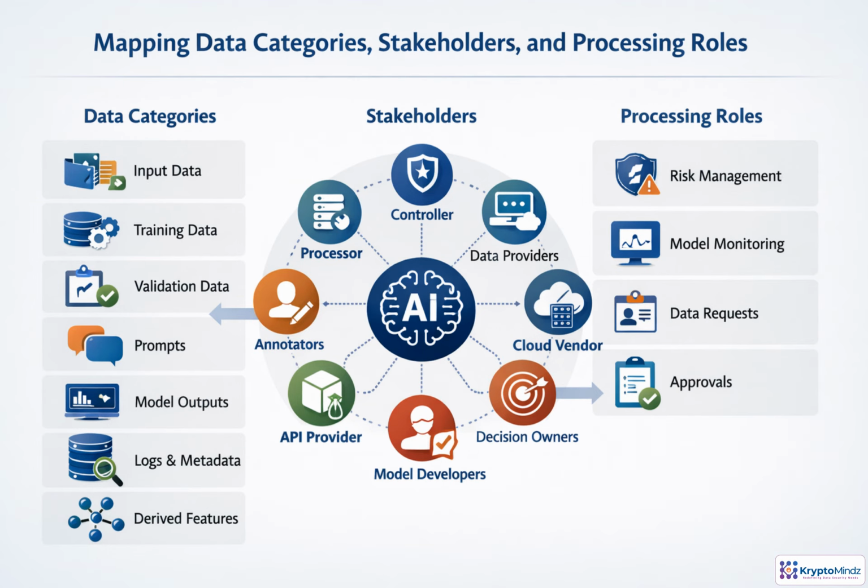Strong DPIAs make the AI system accountable end-to-end. Start by mapping every data category, not just obvious inputs: training sets, prompts, outputs, logs, metadata, and derived features. Next, identify every actor touching that data, including controllers, processors, vendors, annotators, model teams, and decision owners. Finally, assign responsibilities clearly. Someone must own risk treatment, monitoring, data subject requests, and approvals. If ownership is vague, risk control will be vague too.